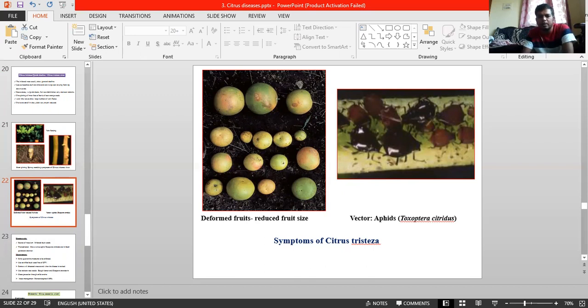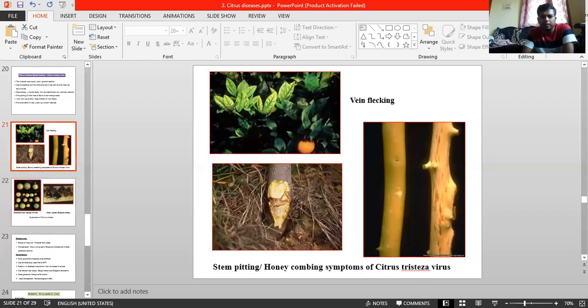Coming to the symptomatology, you are seeing the photograph. See how the symptom develops. Tristeza affected trees look chlorotic and sickly in the early stage. That is the sad appearance. And gradually the leaves drop and the defoliated twigs die back. Declining trees die gradually, but sometimes apparently healthy trees die suddenly. Vein clearing, vein corking are the common things here.